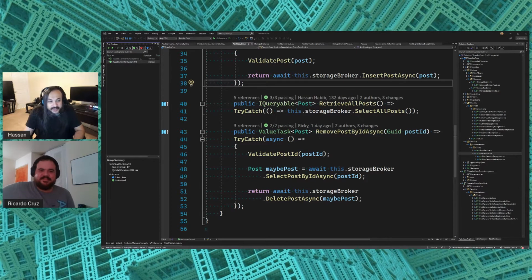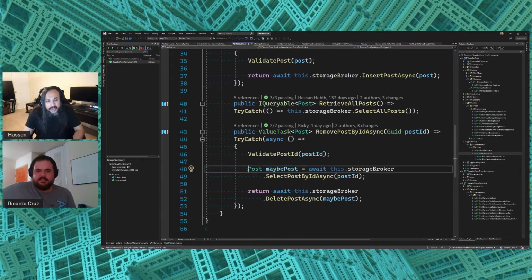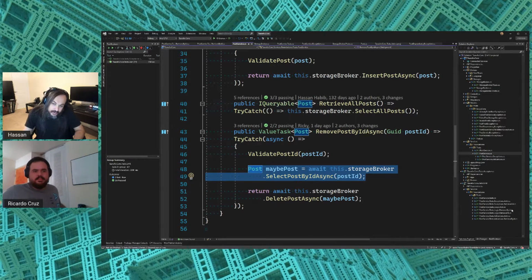Do you see this guy here? This says maybe post, right? If this comes back as null, we need to throw an exception that says not found. The post that you're trying to remove is not found, right? So let's start from the test part. I will give you a failing test and I'll let you try to make it pass. What do you think about that? Sure. Let's do it.